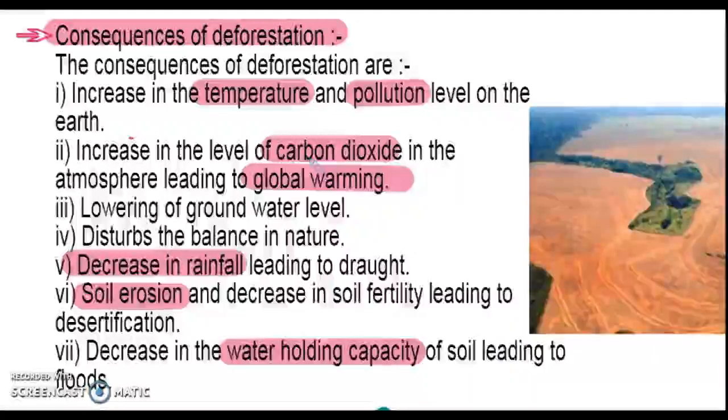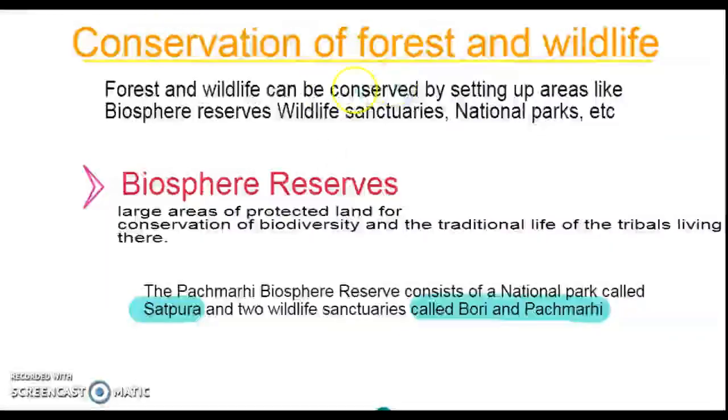So with the increase in the temperature and the global warming, the government took various steps to conserve the nature. Let's see what are the steps that the government took. For conserving a forest, the government has set up biosphere reserves, wildlife sanctuaries and national parks. The government has set all of this for conserving the forest and the wildlife, the trees, the people living there, the animals that are living there. We'll be studying about each of these one by one. So first, let's study about the biosphere reserve.